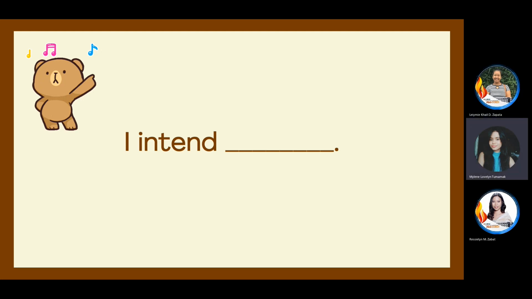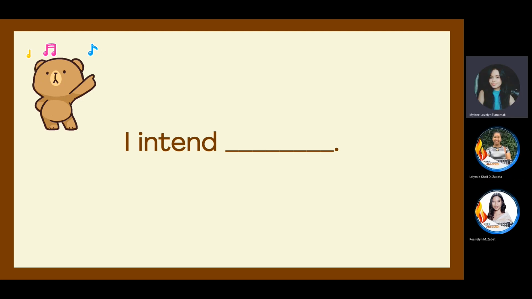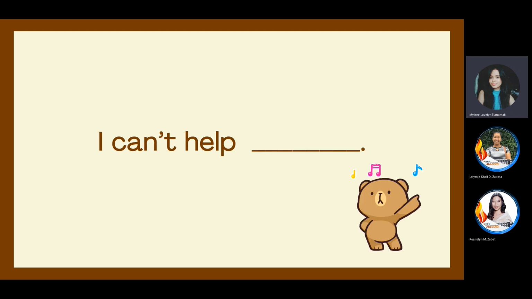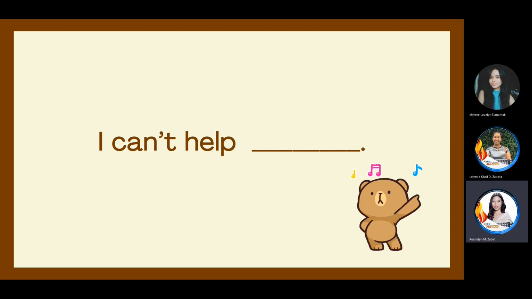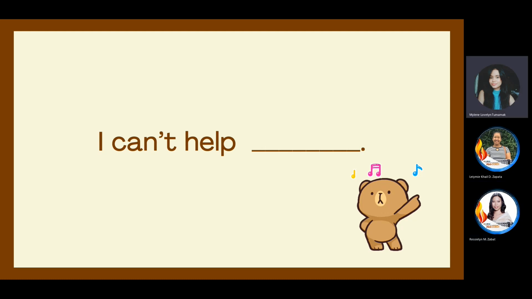Okay, I intend to dance. And next, I can't help blank. I can't help dancing. Okay, I can't help dancing.